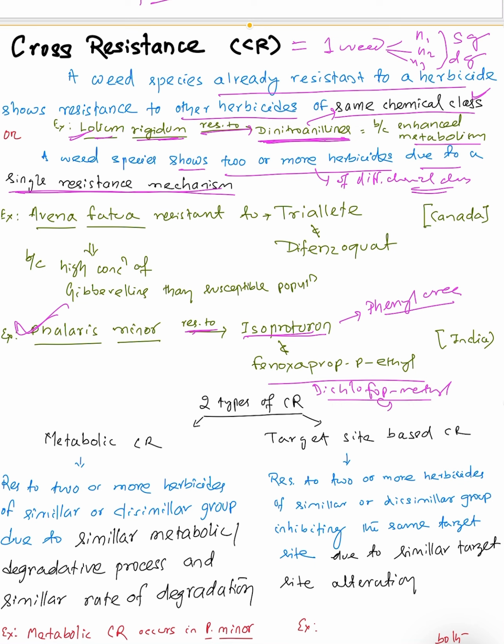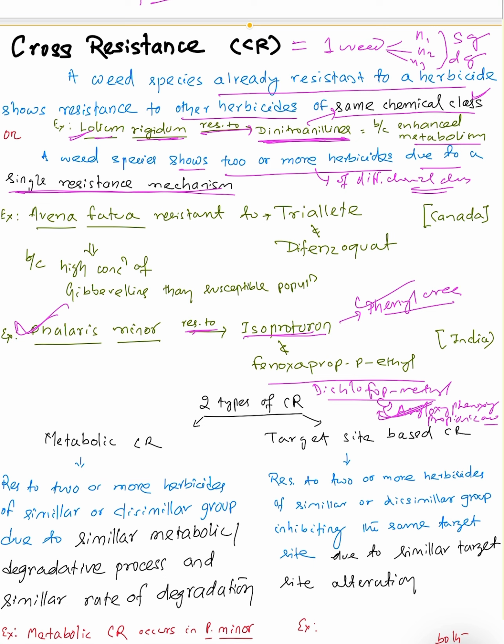This is diclofop methyl. It comes under the group that is aryloxyphenoxy propionic acid. So you can see there are different groups of herbicides.